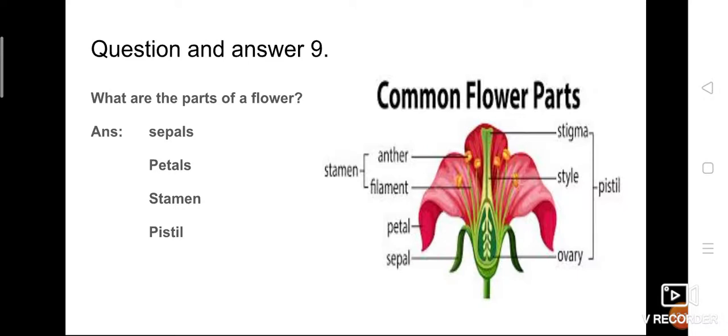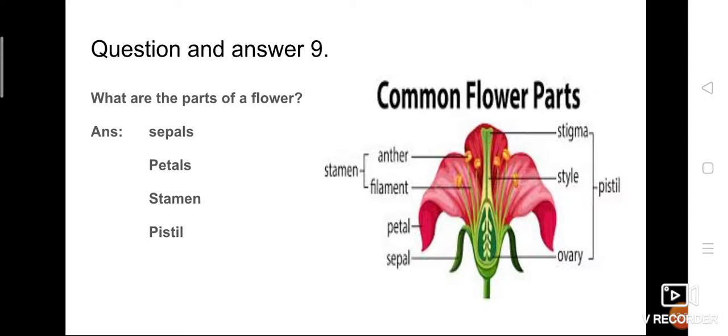Here the picture was given. The important parts of the flower are petals, sepals, stamen and pistil. These are the main things. Along with that, the petals are held by the stalk. In the stamen, two portions are there: the long tube-like structure is called the filament, and the top bilobed structure is called the anther. If you take the pistil, three parts are there: stigma, style and ovary. Stamen is the male reproductive organ of a flowering plant, and pistil is the female reproductive organ.